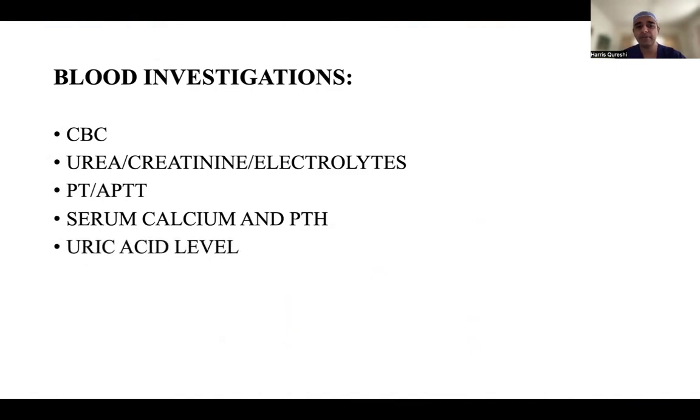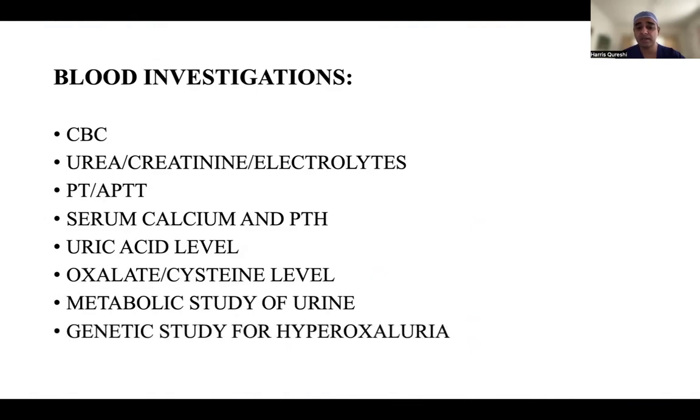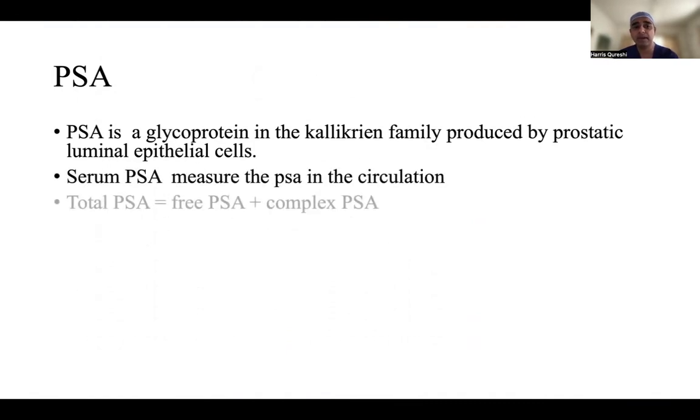Serum calcium and serum uric acid levels are very important in a patient with stone disease, so you need to get them done, because if the serum calcium is raised, then you need to do a PTH, parathyroid hormone, as well. Oxalate and cysteine levels can be done, not in every patient, but if there is something shady going on, then you can do a metabolic study of urine. A genetic study for hyperoxaluria can be done as well. PSA is important; we'll be discussing PSA in detail when we talk about the prostate, but a bit about PSA.